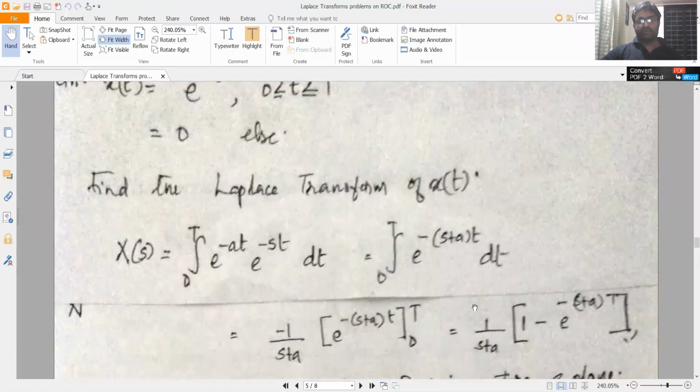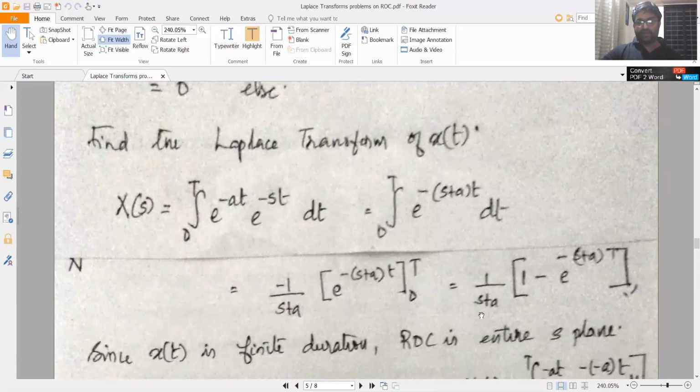Now, you might make a mistake here. Since you have this 1 by (s plus a) here, you might think that there is a pole at s equal to minus a, because if you put s equal to minus a, this term becomes 1 by 0. That could be a misconception. You might make a mistake here. But please note that x of s at s equal to minus a would be